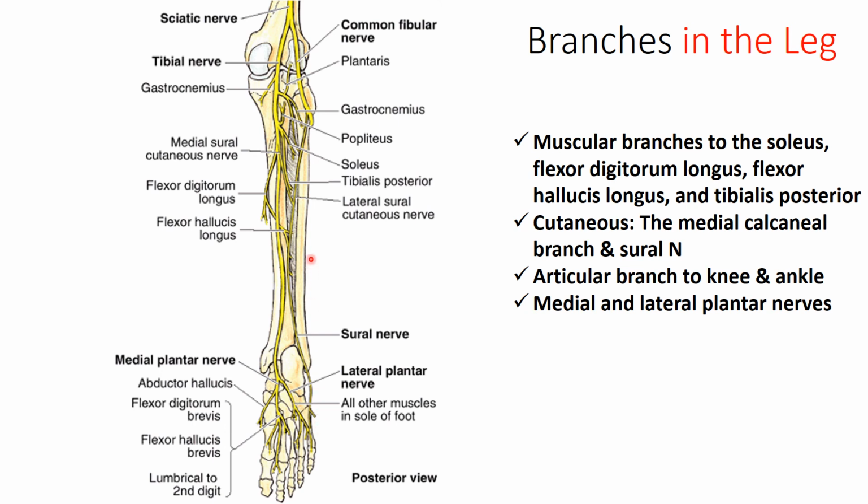which gets this lateral communicating branch from the common peroneal nerve. And there are two sets of articular branches, one to the knee proximally and one to the ankle distally. And finally this nerve divides into its terminal branches, the medial plantar and lateral plantar nerves.